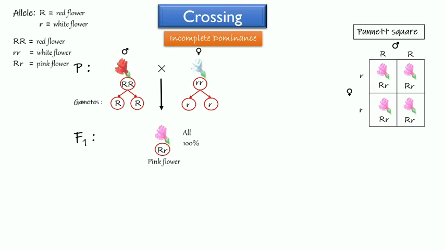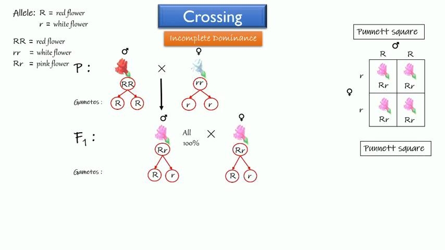We continue the crossing to get the second generation of filial. We cross the first generation to another plant with the same genotype. Big R little r is crossed with big R little r. This is male and this is female. Gametes from the male plant are big R and little r. Gametes from the female plant are big R and little r. Then we make a Punnett square. Allele from male, big R and little r. Allele from female, big R and little r.